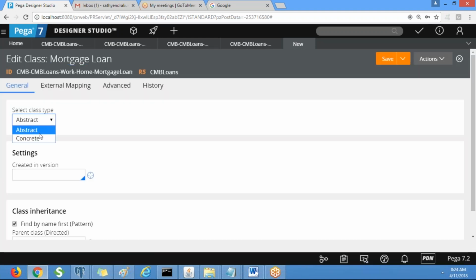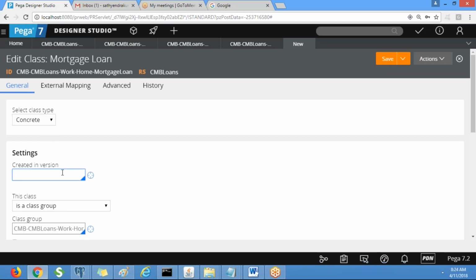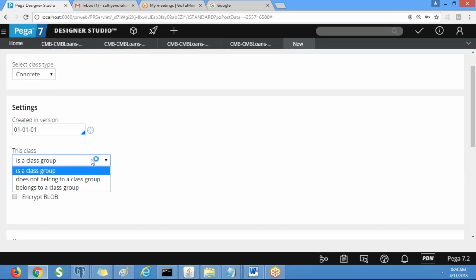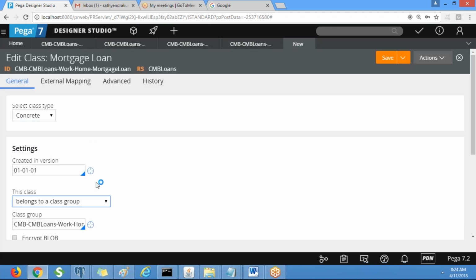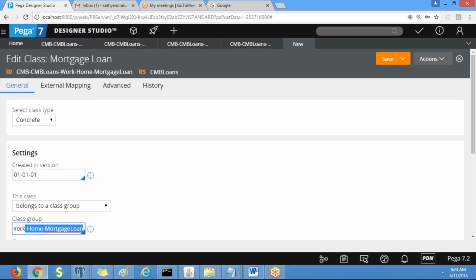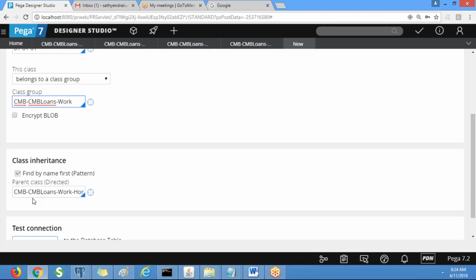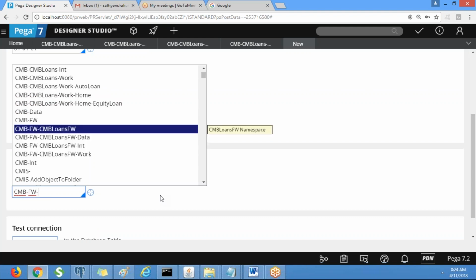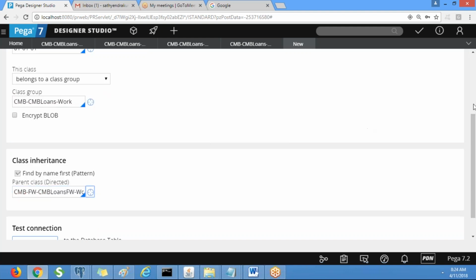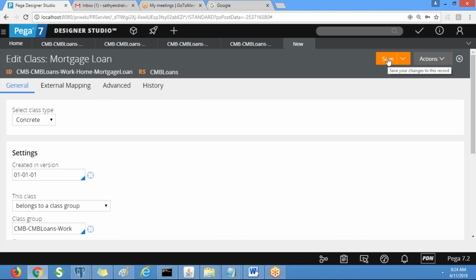So it is also a concrete class, and which belongs to class group, and select the class group name. Okay, and change the directory inheritance, and save it.